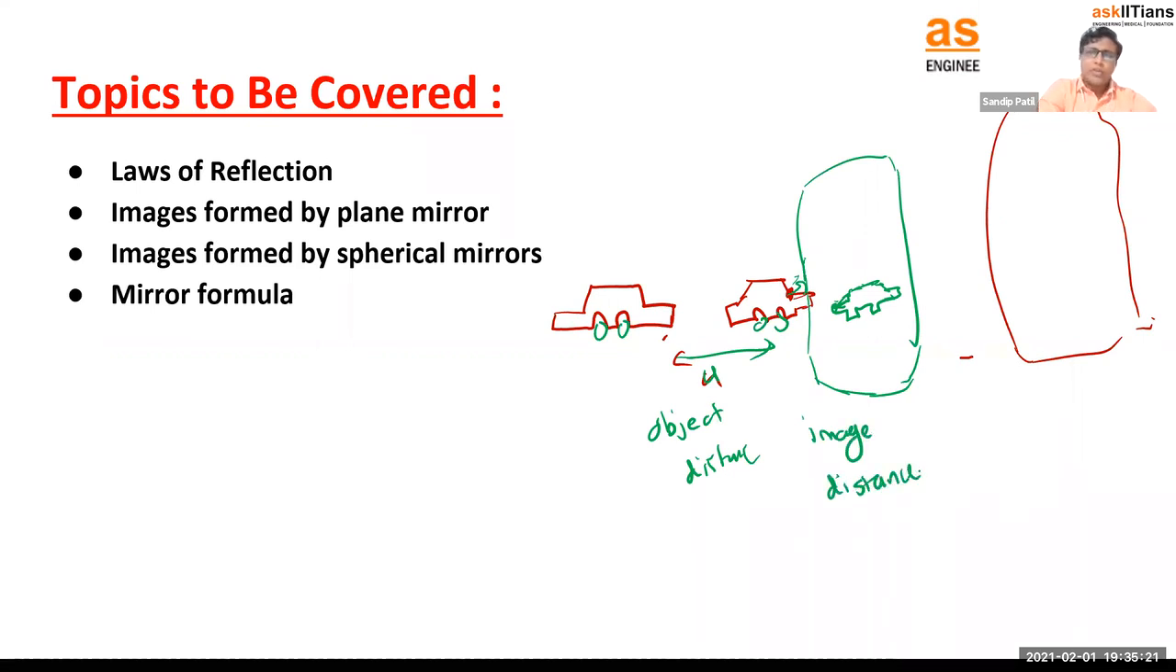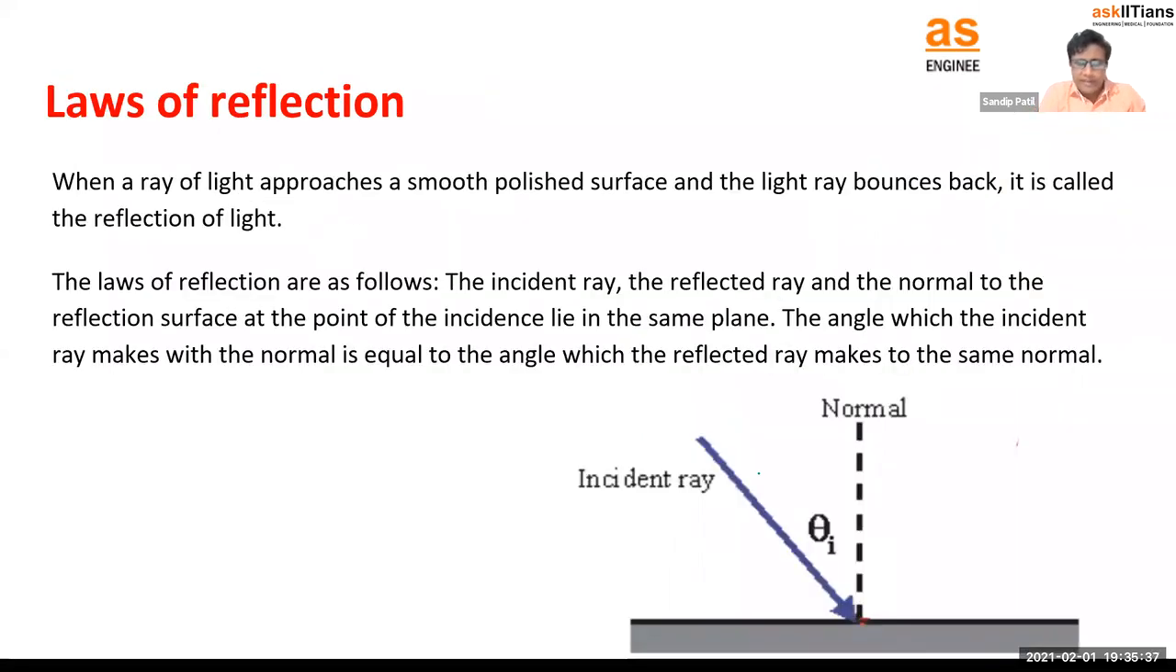So how to find out what the object distance is and where the image will form, what will be the actual distance there, right? For that we are going to use the mirror formula. That will be very useful for us. Okay, sure. So let's start with the laws of reflection.